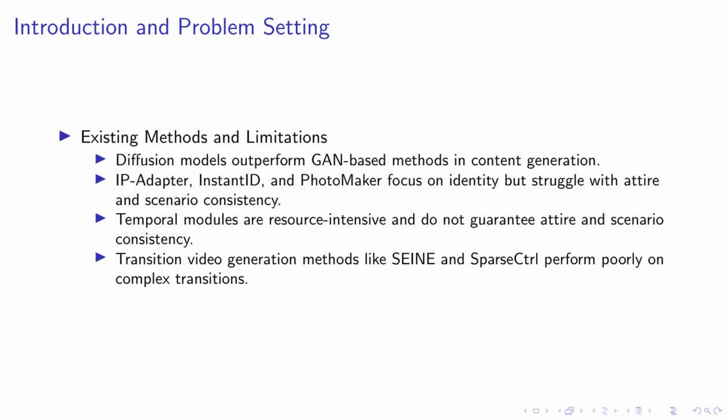To address these issues, we propose a new method: consistent self-attention. This method can be inserted into the diffusion backbone, replacing the original self-attention. It maintains consistency in character identity and attire across generated images and videos, opening up new possibilities for storytelling.